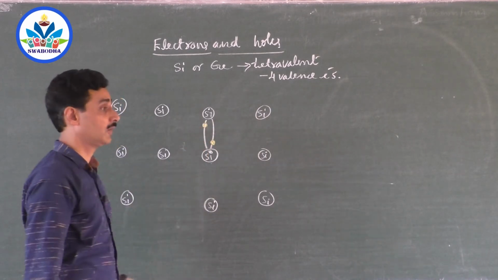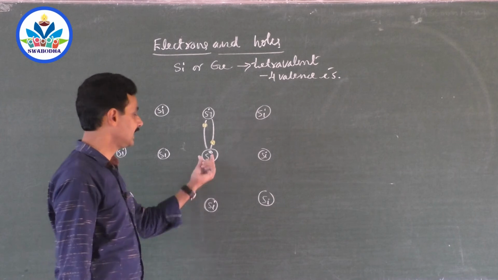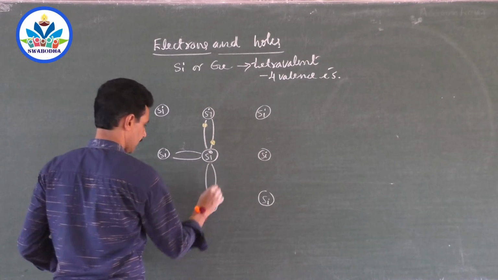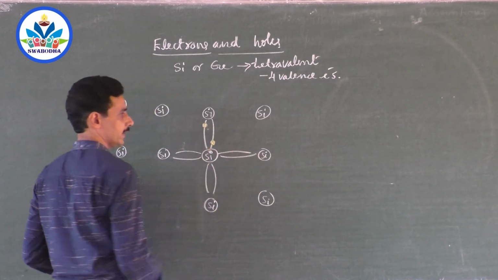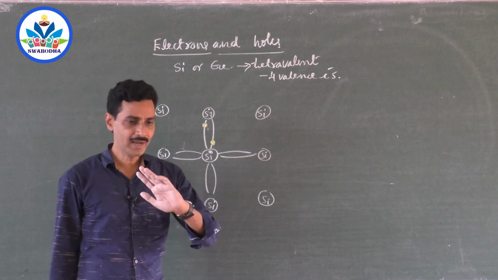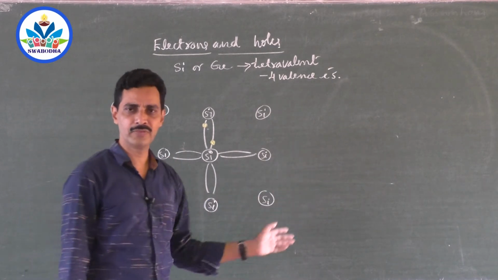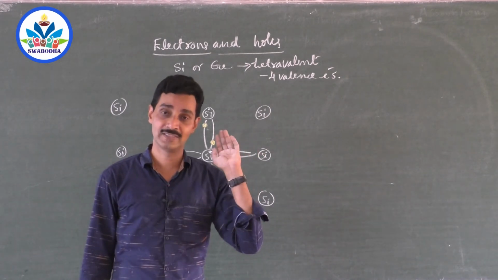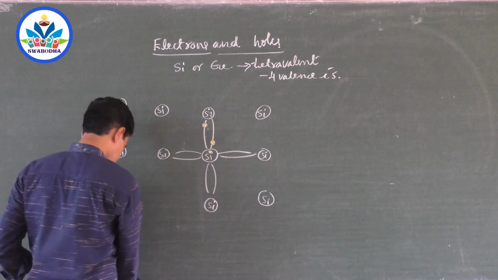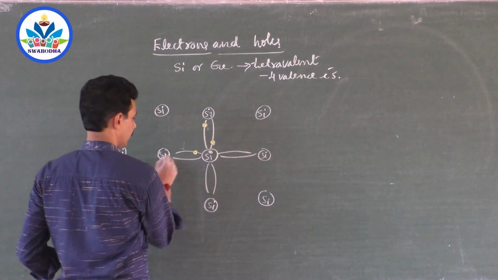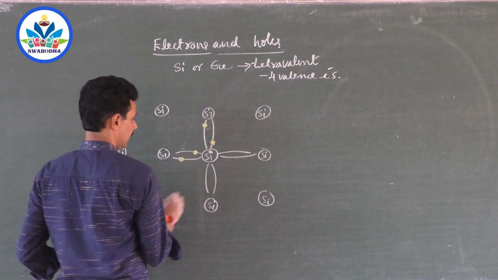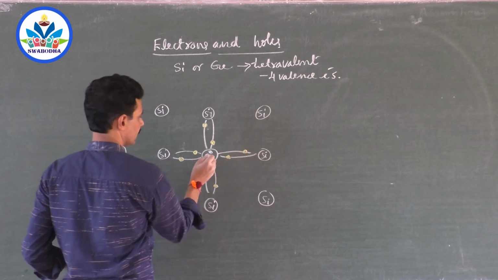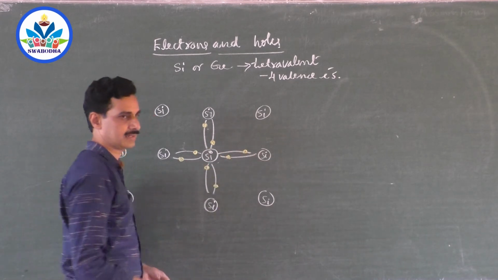And remember, silicon has 4 valence electrons. This silicon thinks, there are 4 neighbors here: one neighbor, second neighbor, third neighbor, fourth neighbor. I have 4 valence electrons, so why can't I share 4 electrons with the 4 neighboring atoms and make a bond so that all the valence electrons are now engaged? That is a very beautiful situation here. So one electron from this silicon, and it also has got its own 4 valence electrons. Now the 4 valence electrons of these atoms are shared with the neighboring 4 atoms.